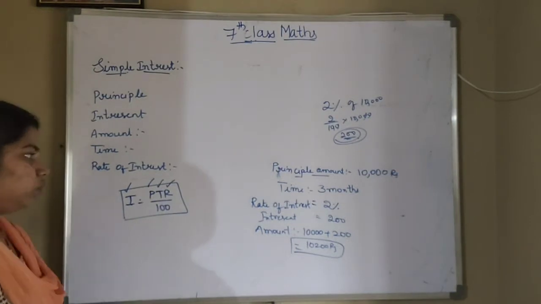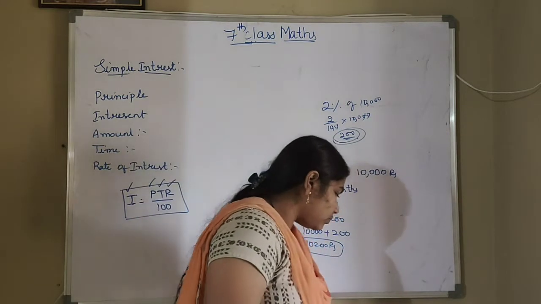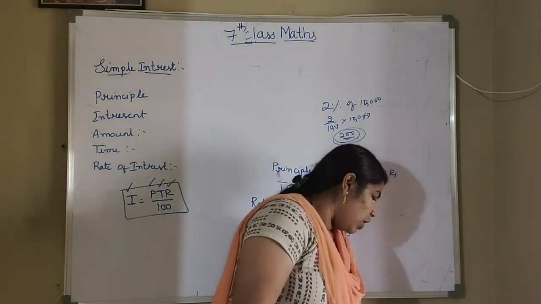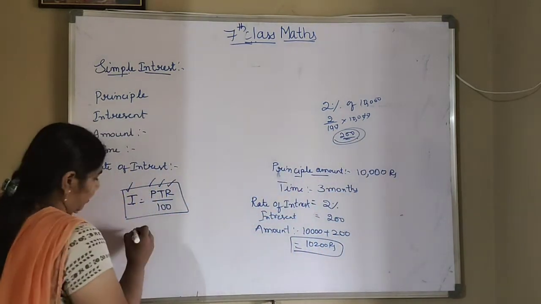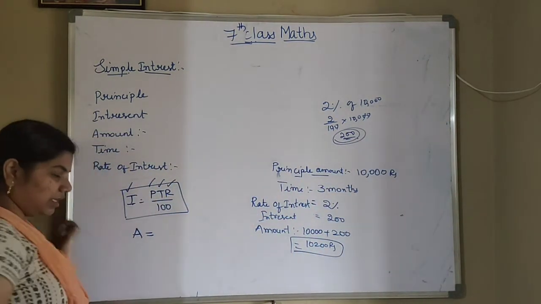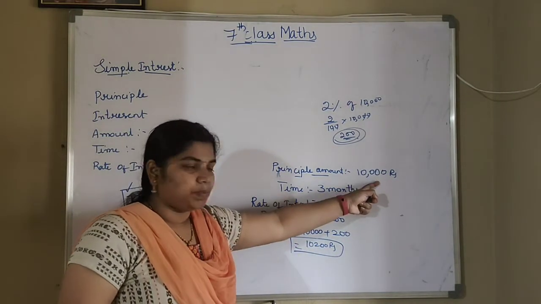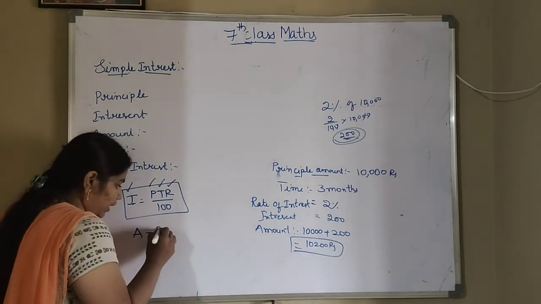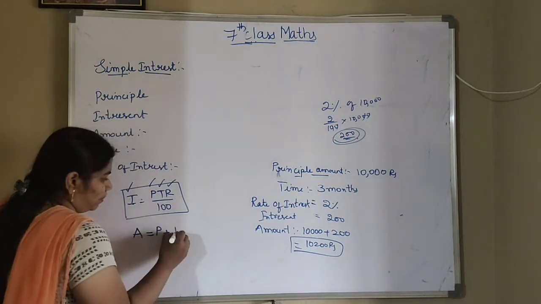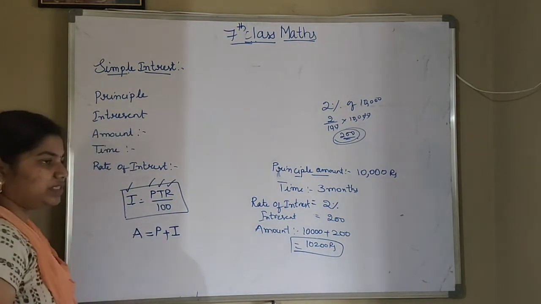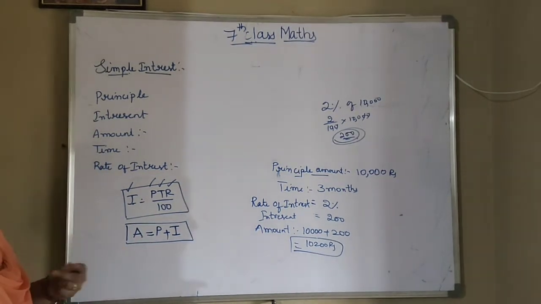Okay, interest value. Now one more formula is there, for finding the amount value. So how to find the amount value here? Amount is nothing but, 10,000 is the principal value, no? So that will be P plus, what is 200? That is the interest value. So P plus I. So amount is equal to P plus I. This is another formula for finding the problems.